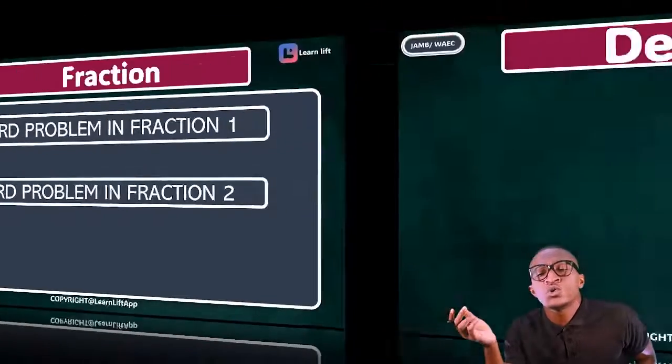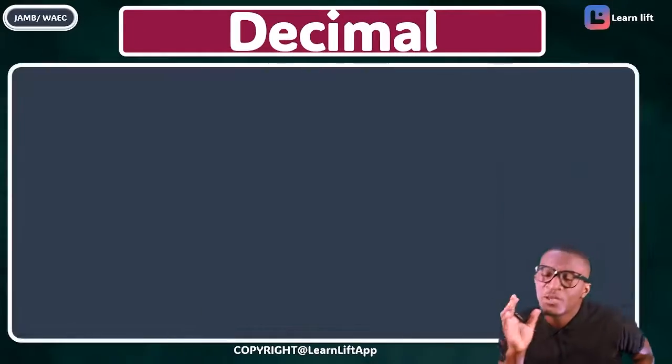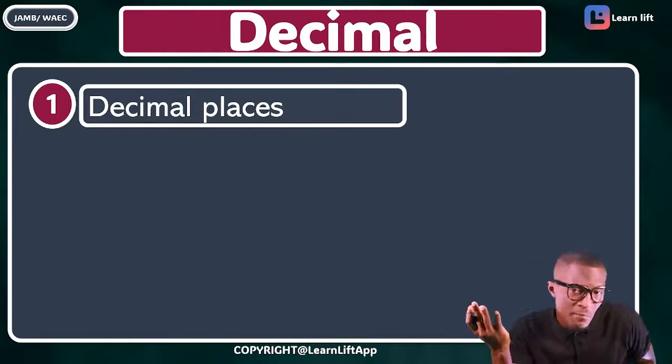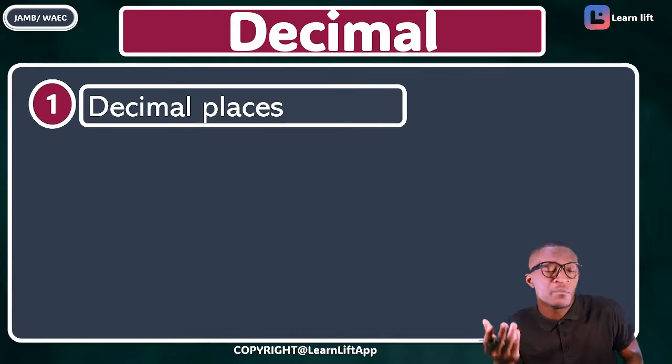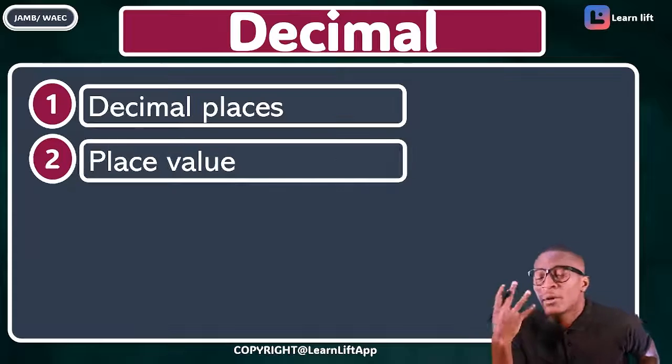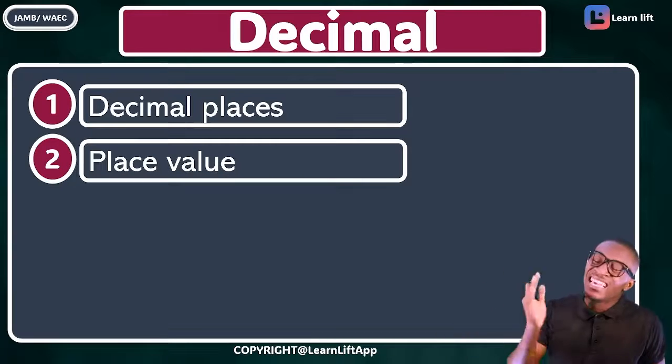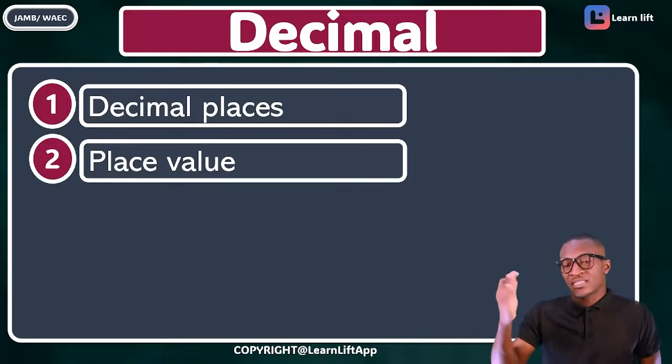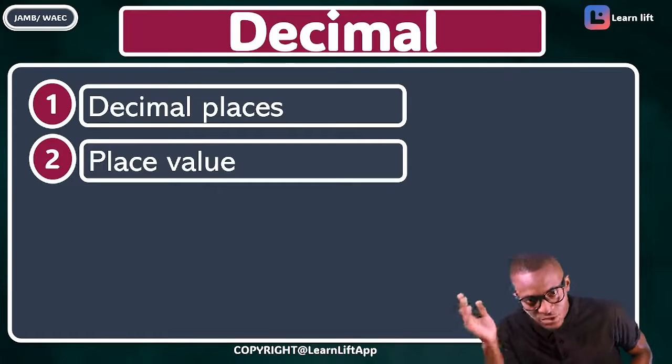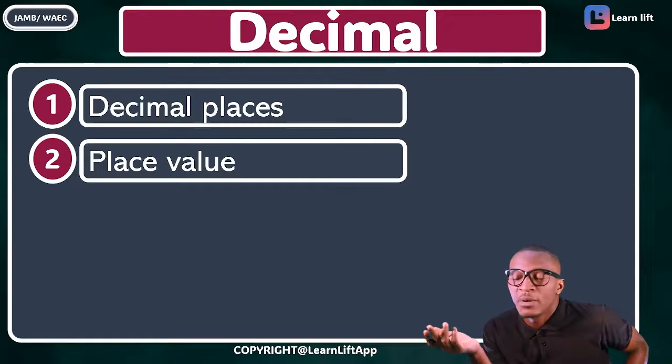Now, after that, we'll go to your decimals. Under your decimal, we have 5 videos there. The first, we're going to talk about your decimal places. What are decimal places? How to know decimal places? The past questions on decimal places. We'll talk about your place value, your tenth, hundredth, and so on. Are you seeing that? We're going to talk about that. Now, talk about place value.